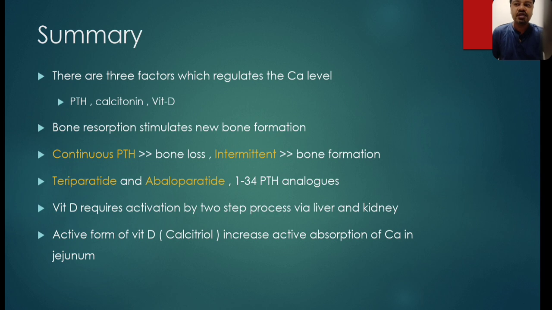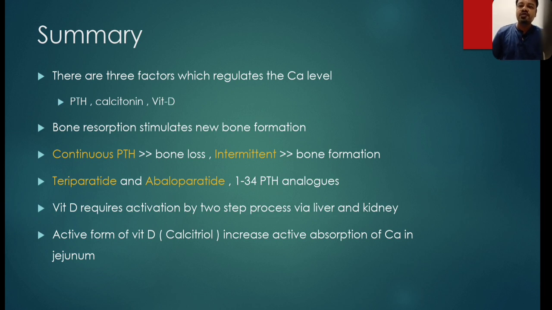Overall summary of today's lecture: there are 3 factors which regulate the calcium level: PTH, calcitonin and vitamin D. PTH's primary function is to increase the calcium level. Calcitonin's primary function is to decrease the calcium level in the blood, and vitamin D increases the calcium level in the long term by increasing absorption from the food or decreasing excretion by the kidney.